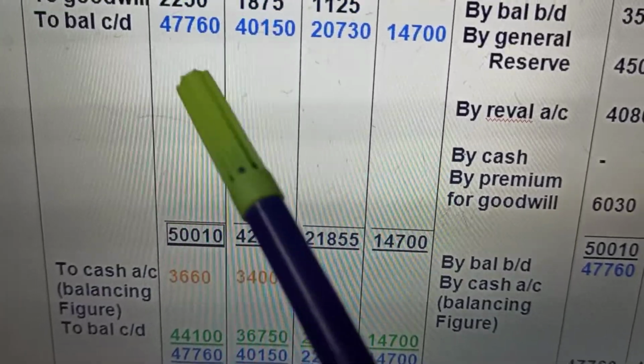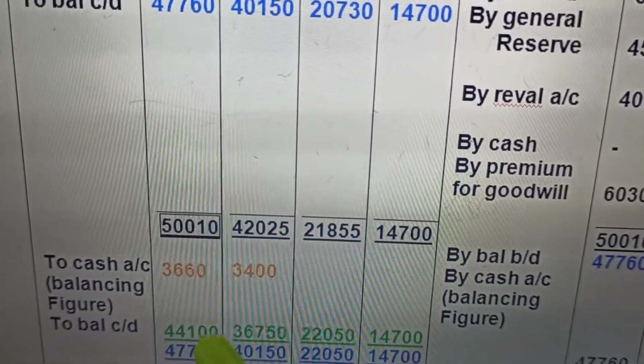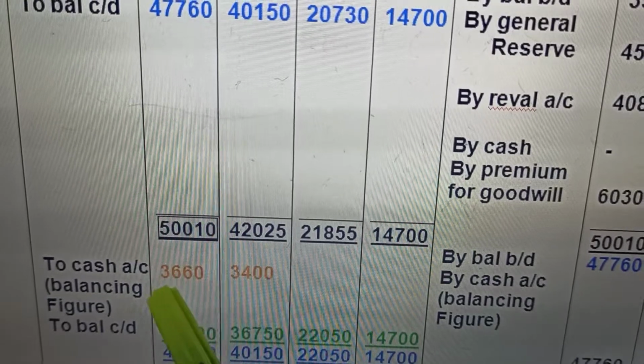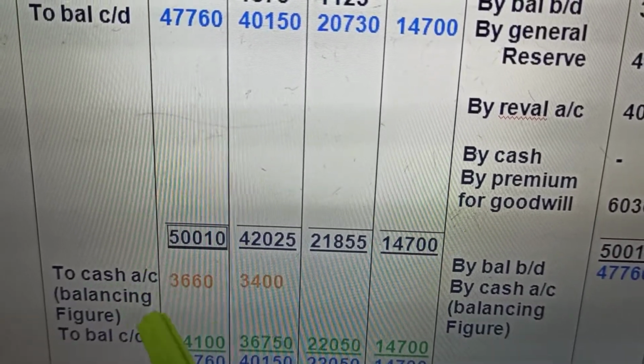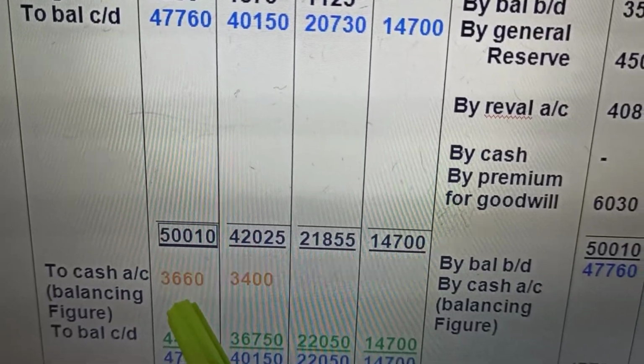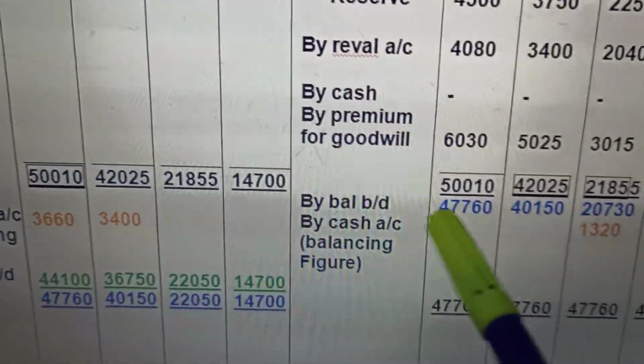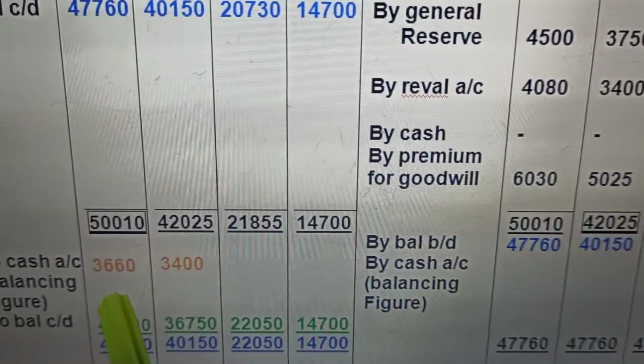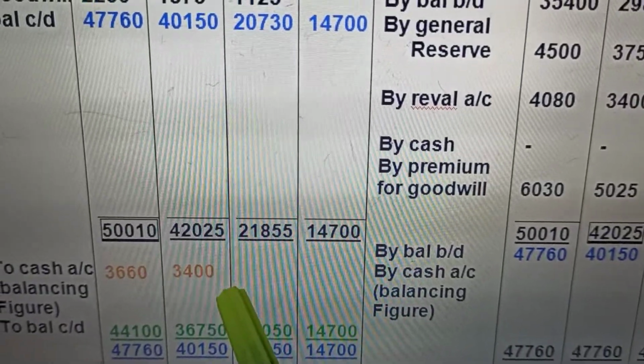47,760. That means 47,760 minus 44,100, the remaining capital, the balancing figure, will be returned back to them. They return or they bring. He brings, and this capital is extra, so it will be returned.